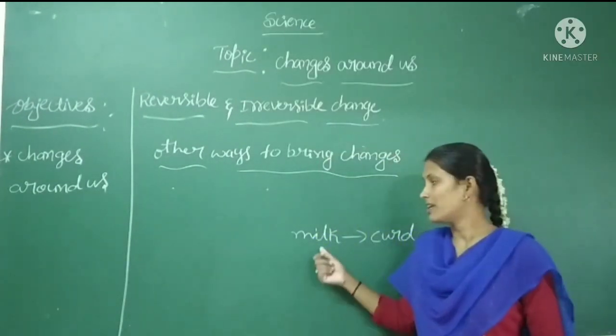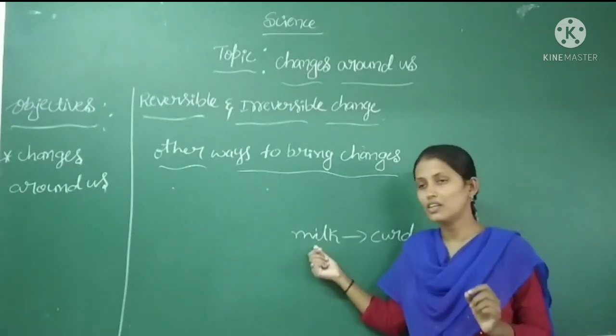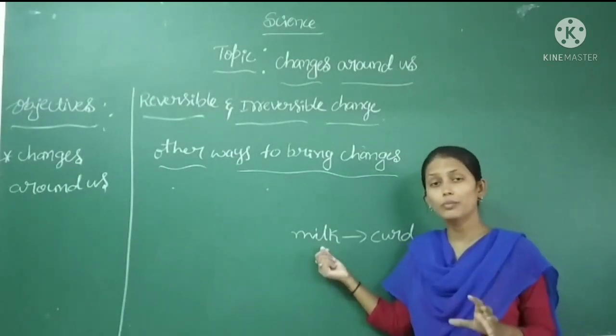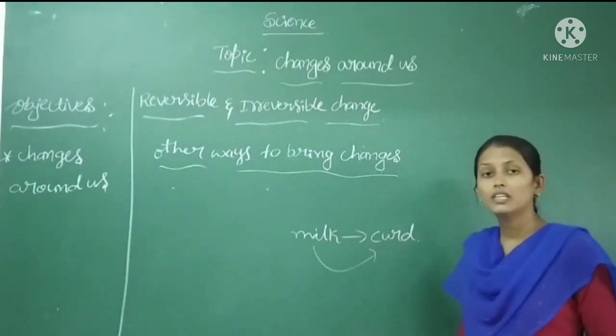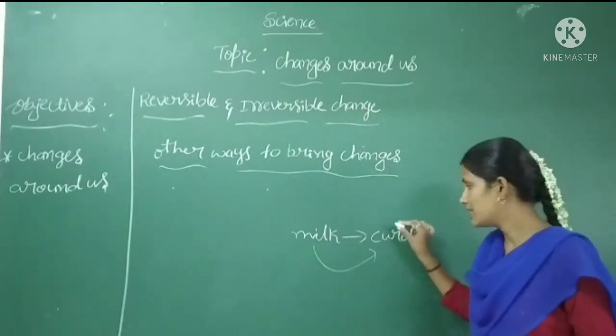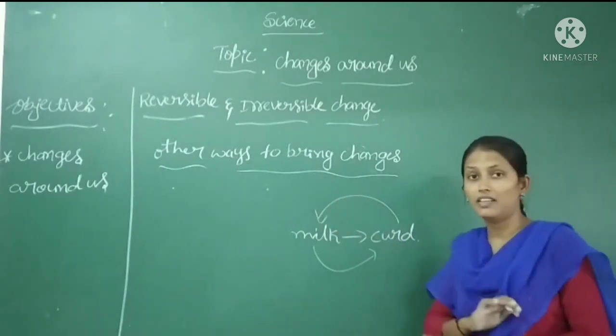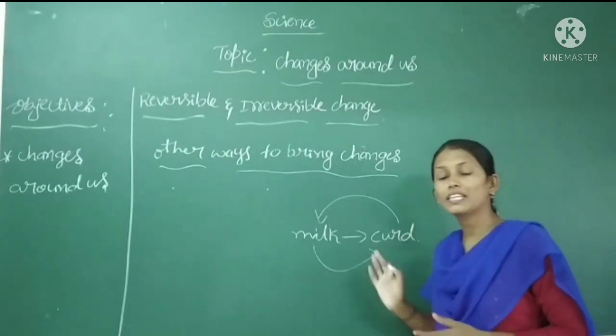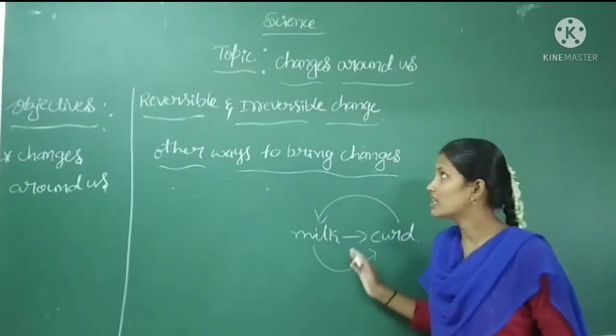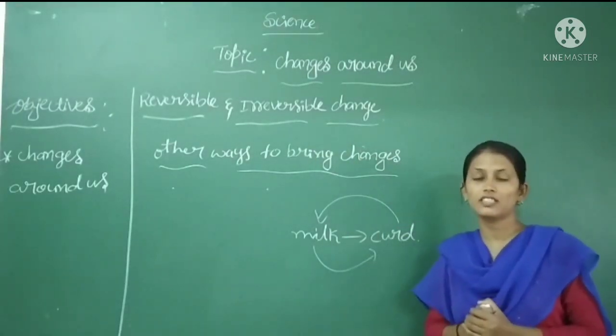So when you add a small quantity of curd to warm milk, the milk can be converted into curd. Can we obtain the milk again from the curd? No, we cannot obtain milk from the curd, right? So what kind of change is this? This is an irreversible change, right?